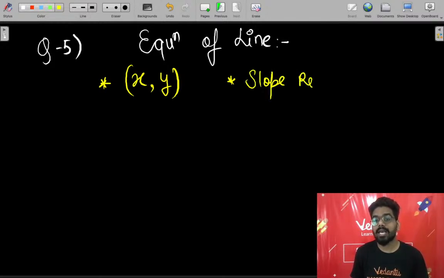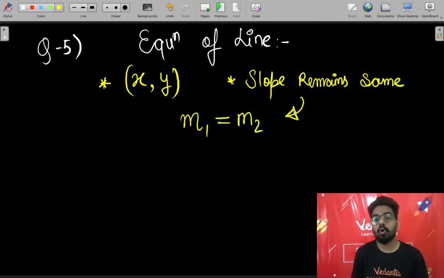Slope remains same throughout the line. And to find out the equation of a line, आपको सिर्फ इस बात का ध्यान रखना है, m1 is equals to m2. This point, slope remains same. Now, either the slope will be given to you, or you will calculate it, and another slope you will calculate by using the variable point.